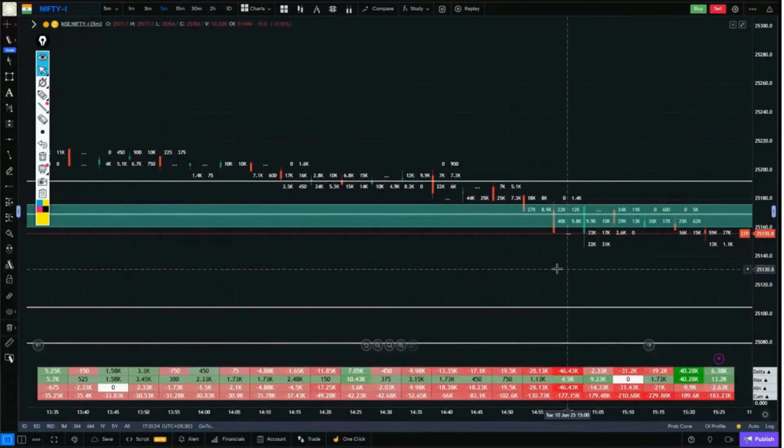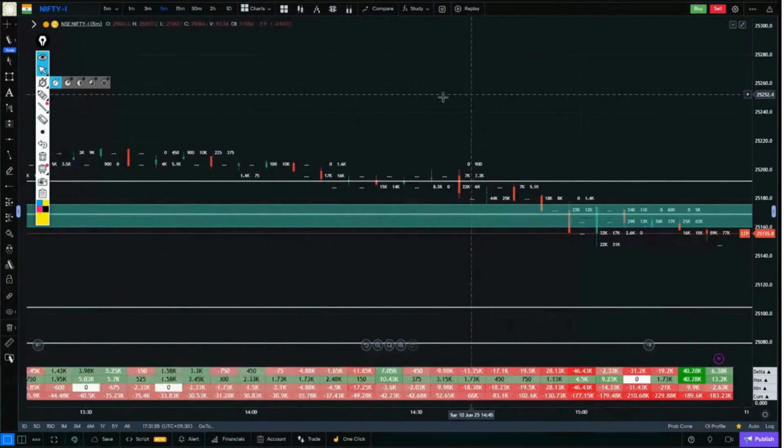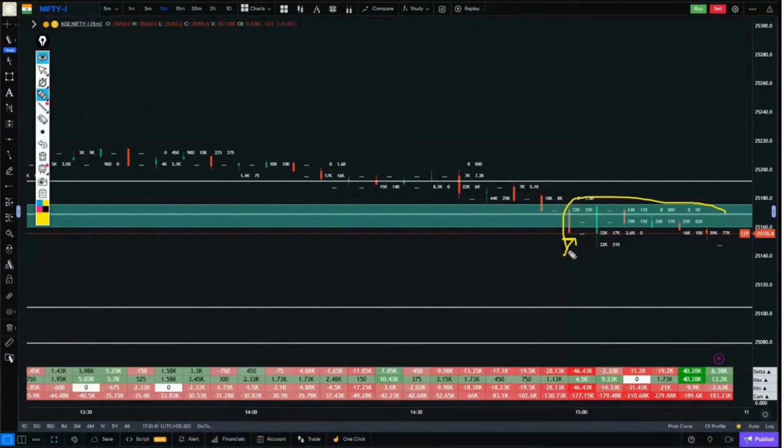After 3 p.m., if there is a Nifty candle on the order flow, the first candle and the candles after 3 p.m. usually have heavy buying or selling, so you should trade very carefully. After 3 p.m., it broke with selling, but still, the market closed right there. While breaking, see here, the LTP also closed at the same place.